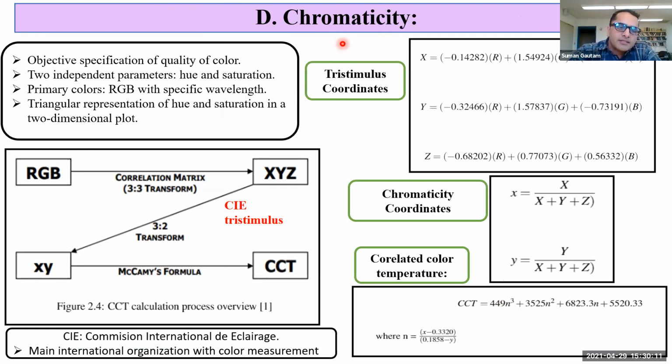The RGB responses from the fluorescence spectrum are measured, and transformed into CIE tri-stimulus coordinates. CIE is the main international organization related to color and color measurement. The RGB responses are transformed into the tri-stimulus coordinates using this equation shown here. Similarly, these tri-stimulus coordinates are transformed into the chromaticity coordinates with the equation shown here. After that, chromaticity coordinates are transformed into the correlated color temperature shown by the equation here, and we can study the chromaticity of the glass system.